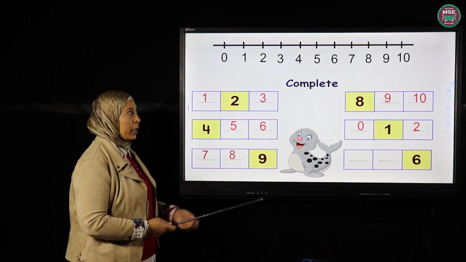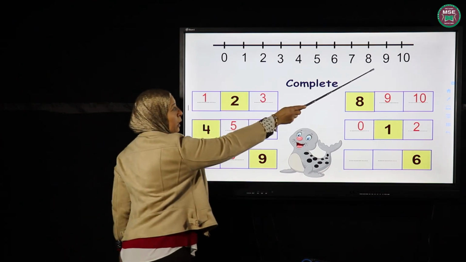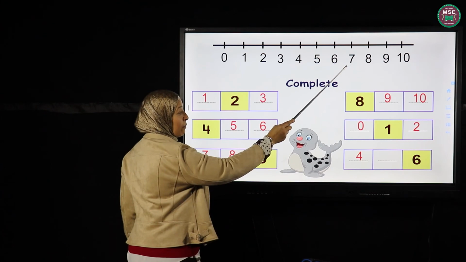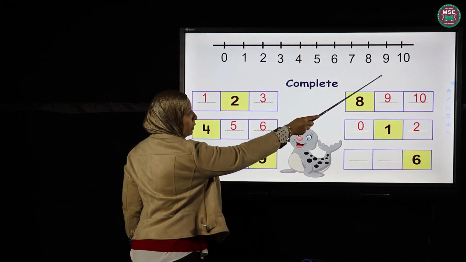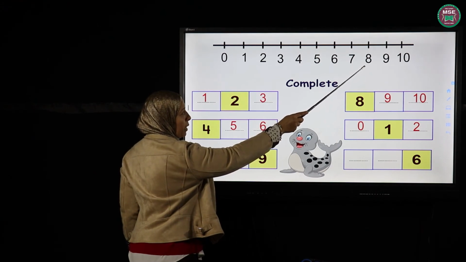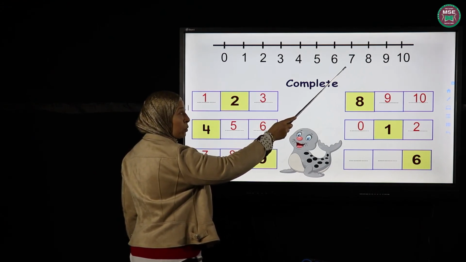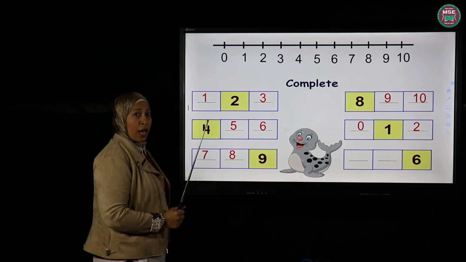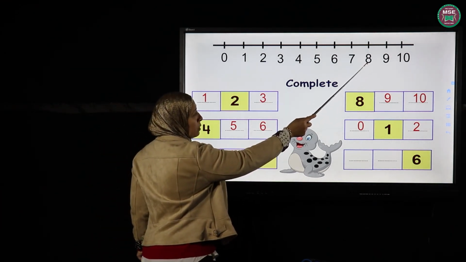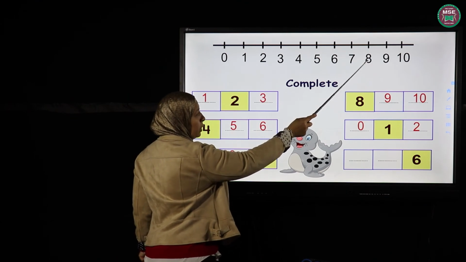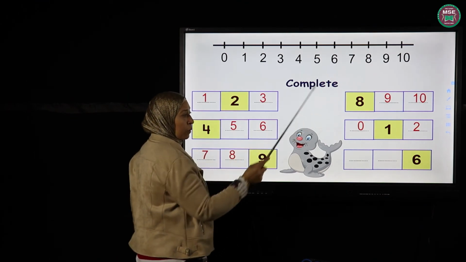When I count backward, 9, 8, and 7. Okay, 9, we count backward to 8, and then we count backward again to go to number 7. So this is how we do it. We start first with the one that just comes before the number, and then we go to the second one.